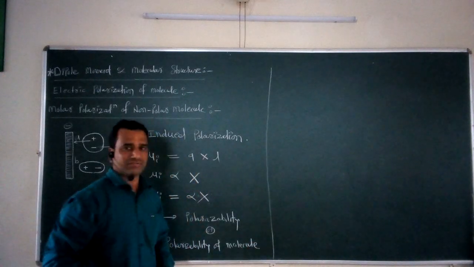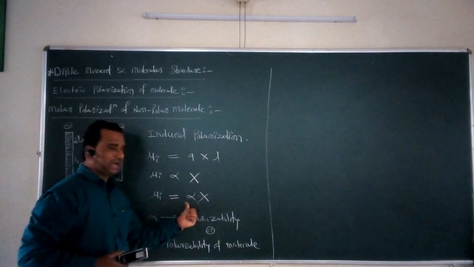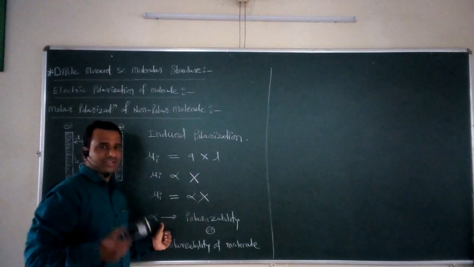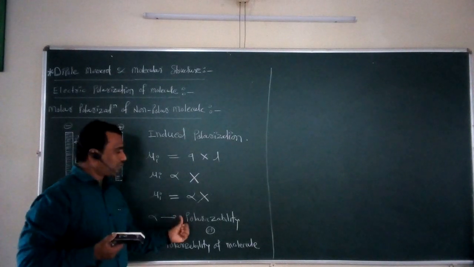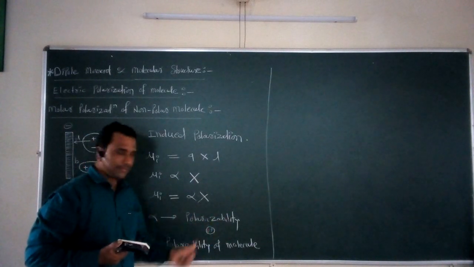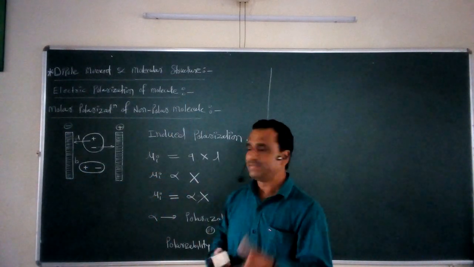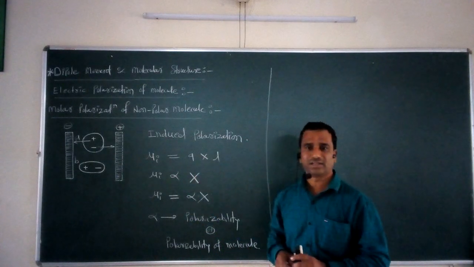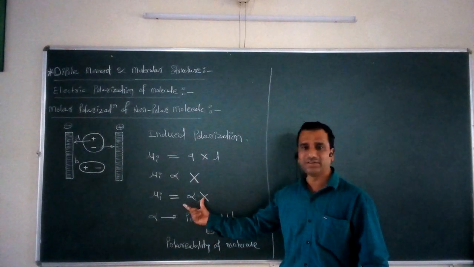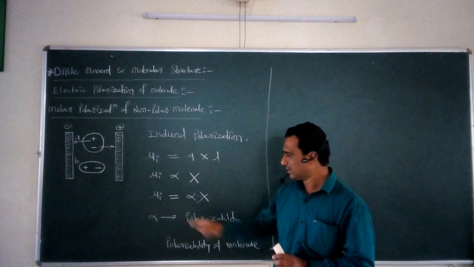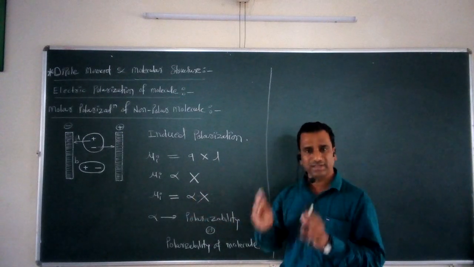So this simple equation is there: mu i is equal to alpha into E, where this alpha is called a constant. It may be called the constant of polarizability, or the polarizability of the molecule. So with the application of such an external electric field, we have to take such a polarizability factor into consideration: mu i is equal to alpha into E.